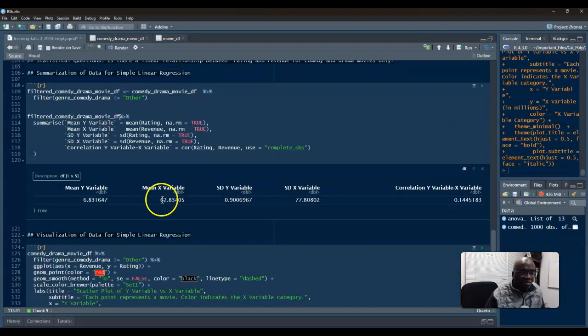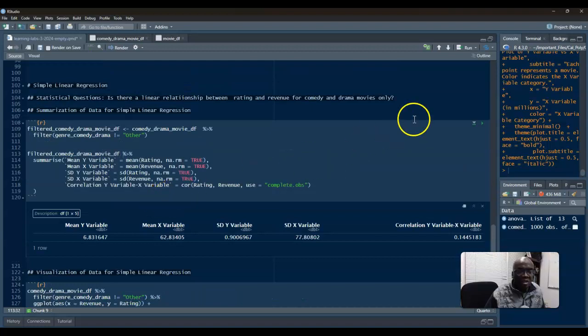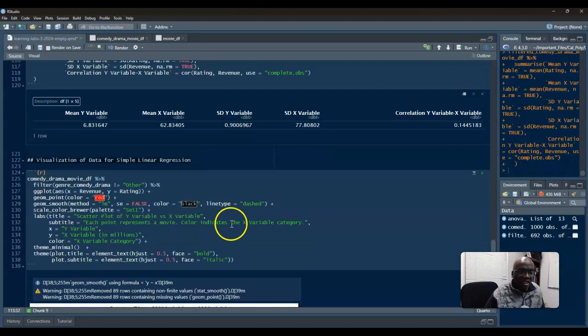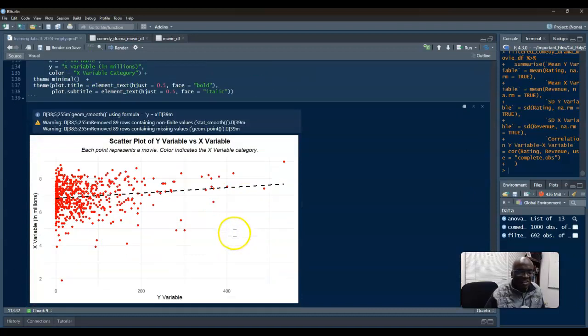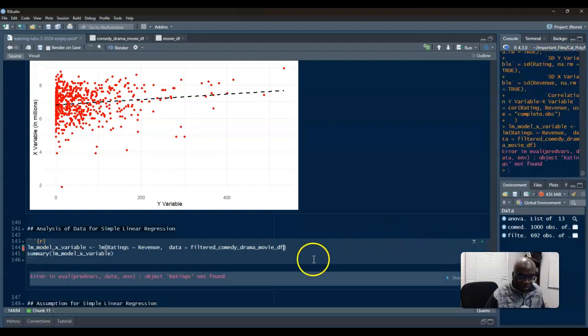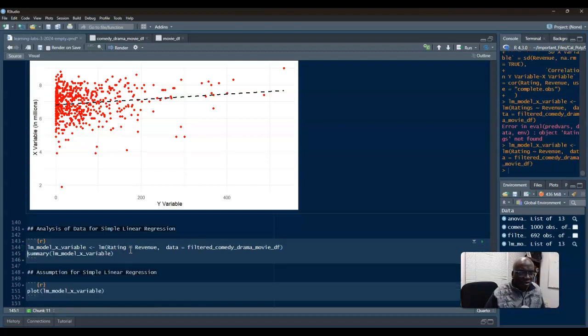No, it is. Never mind. It is correct. So when I run this, it should still give me the same numbers. Okay, 0.144. Okay, fine. Fantastic. But then here, when I run this, I need to save it. I need to use the filtered one. And then when I run this now, it will give me my regression. It's not ratings, it's ratings. I don't know why it's taking so long to run. I'm so impatient.